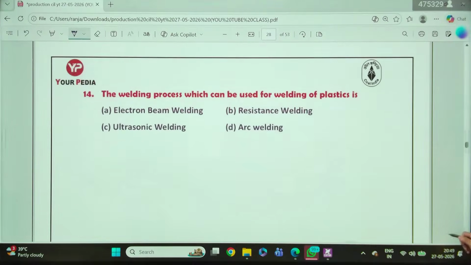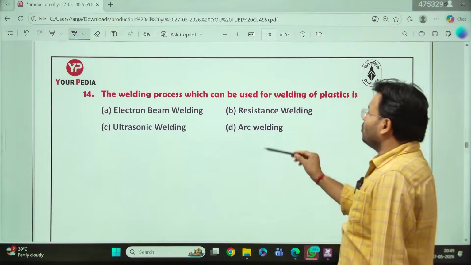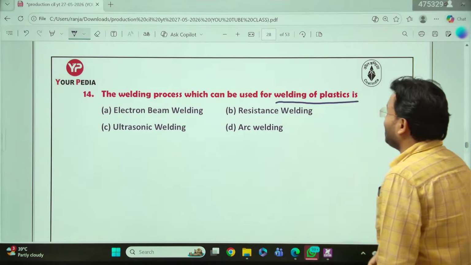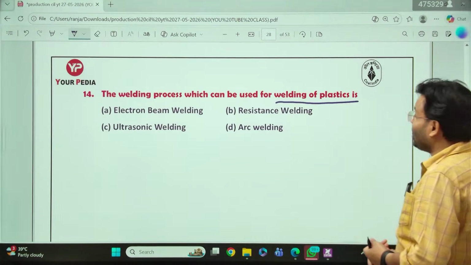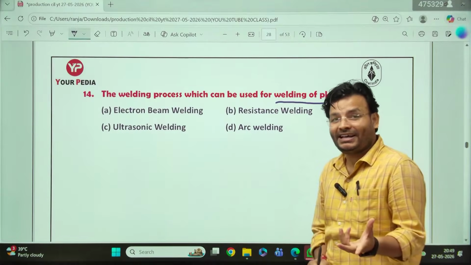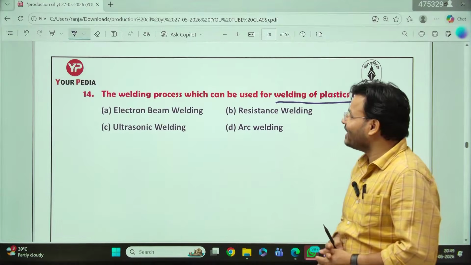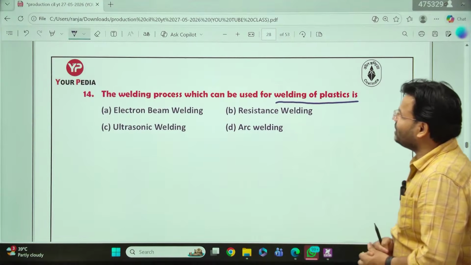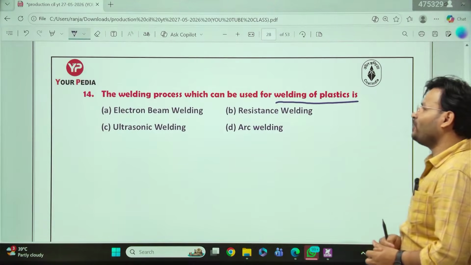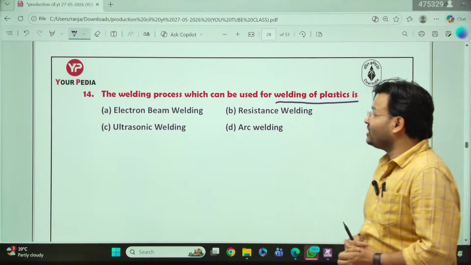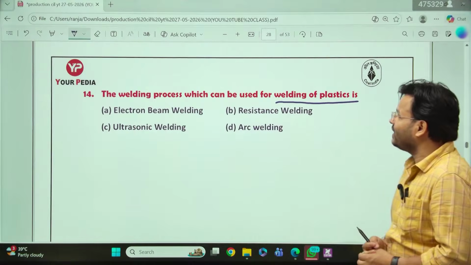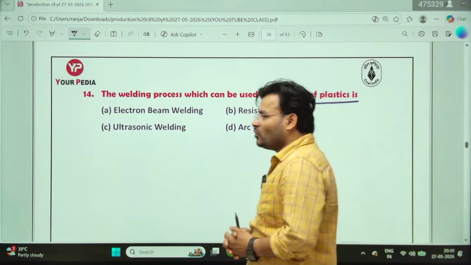Okay, now come to the next question: the welding process which is used for the welding of plastic. Okay sir, plastic, sir, you love plastic, you showed a plastic question before also. Yes, the welding process which can be used for welding of plastic: electron beam welding, resistance welding, ultrasonic welding, and arc welding. What will be the answer to that question?